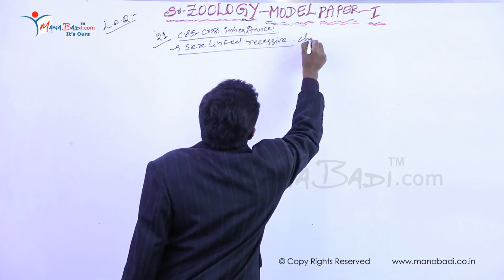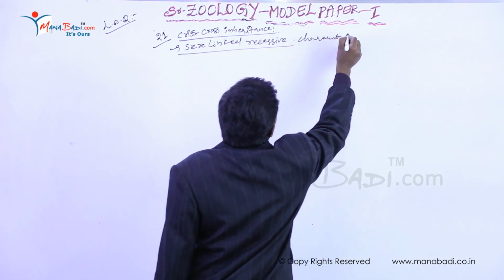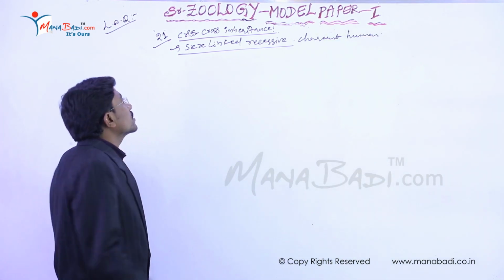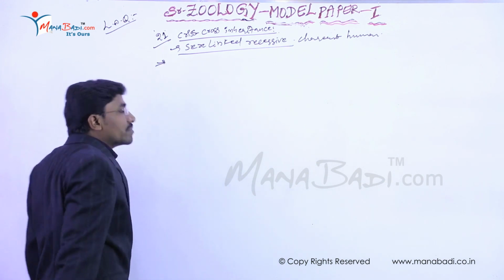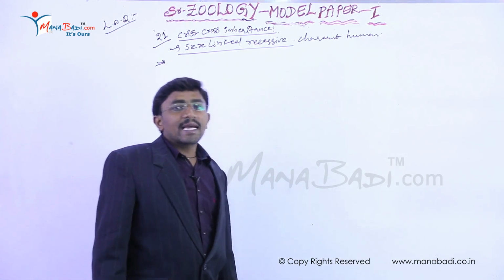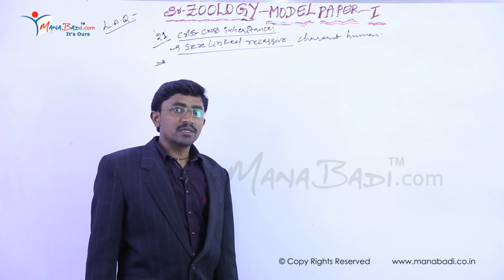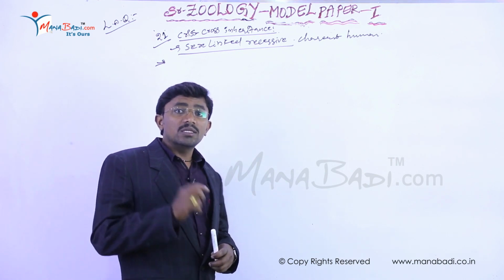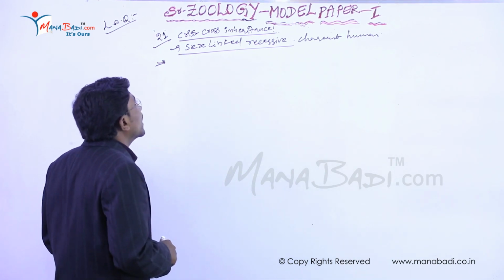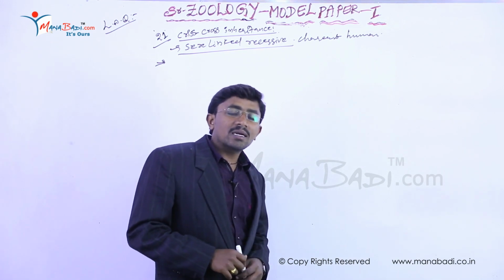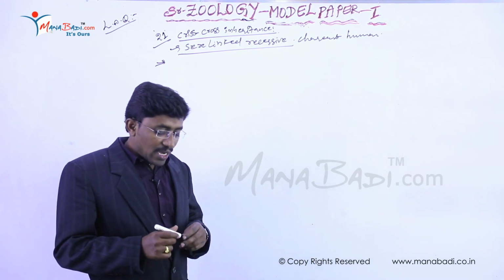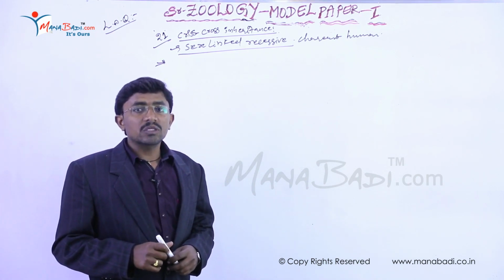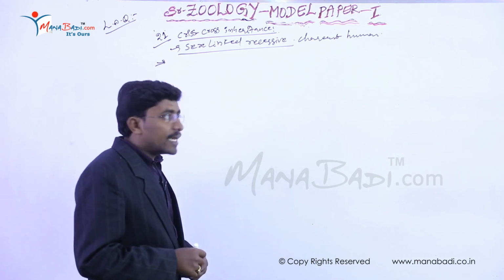Sex-linked recessive characters of human beings. So it is the main thing. Here, crisscross inheritance means the parent characters do not appear in the F1 generation, but these characters appear in the F2 generation. This process is called crisscross inheritance. Inheritance means the hereditary characters are transferred from one generation to another generation. So that is the meaning of inheritance.